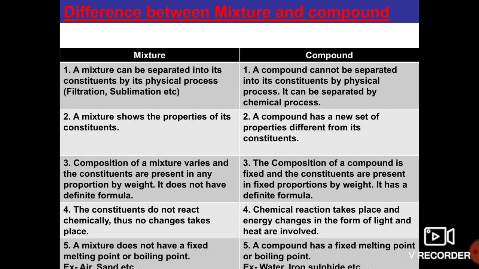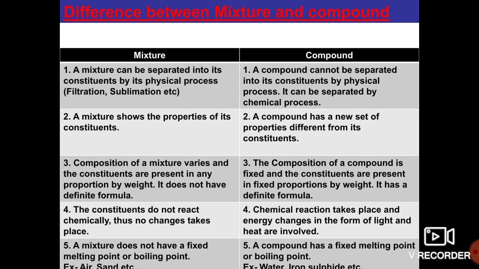Have you understood this one? The next one is the difference between the mixture and compound. The composition of a mixture varies and the constituents are present in any proportion by weight, and it does not have a definite formula. The composition will vary from one mixture to another, as a combination of two or more substances.